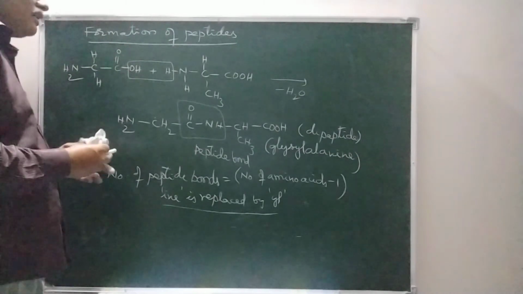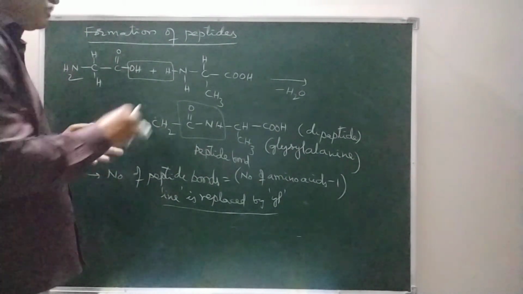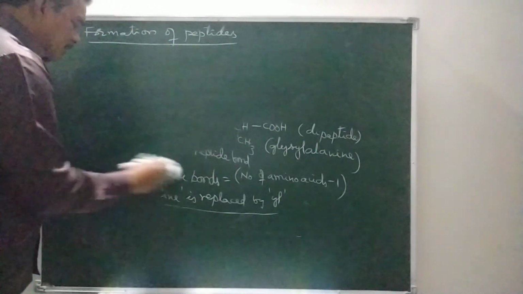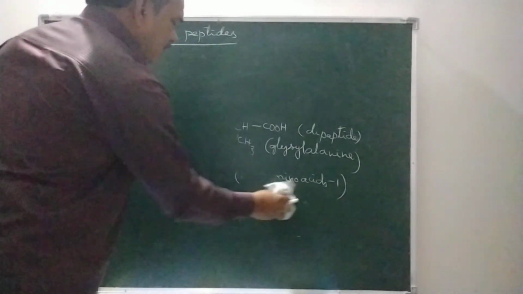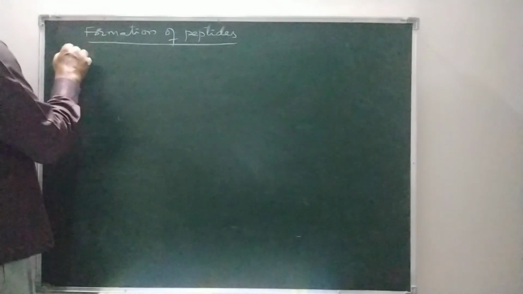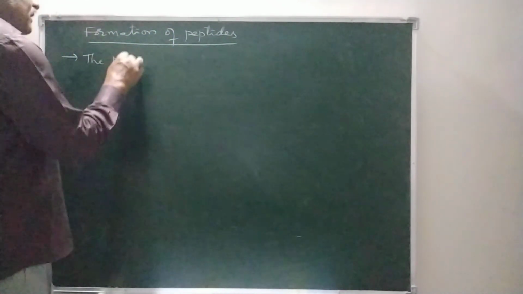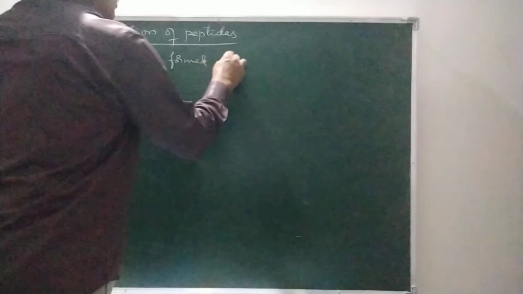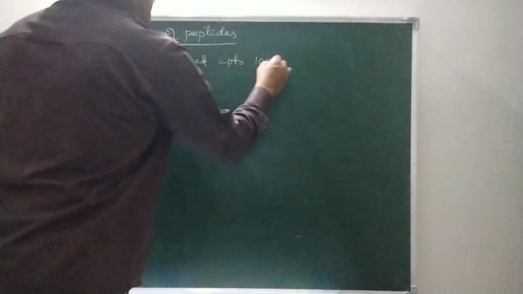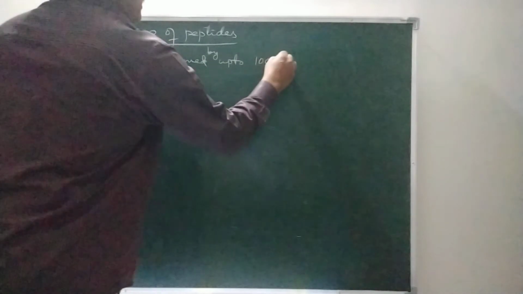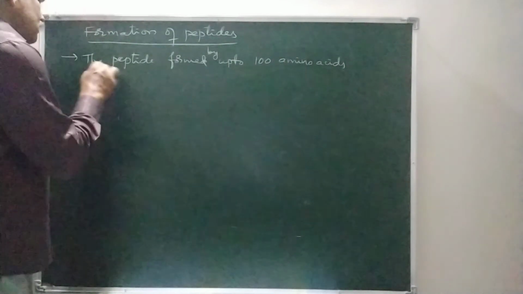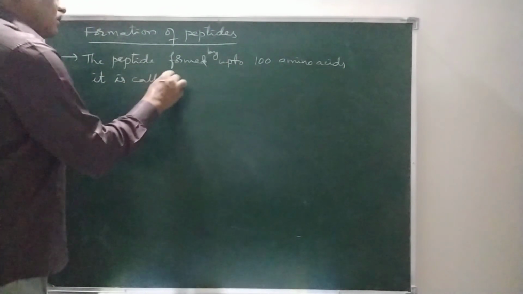If up to 100 amino acids participate in peptide formation, then that peptide, formed by up to 100 amino acids, is called oligopeptide.